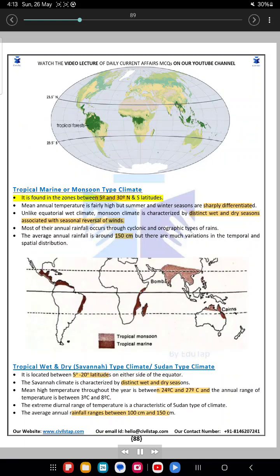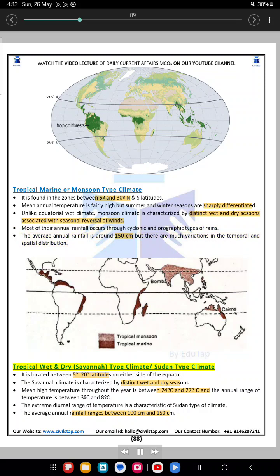Tropical marine or monsoon type climate. It is found in zones between 5 and 30 degrees north and south latitudes. Mean annual temperature is fairly high, but summer and winter seasons are sharply differentiated. Unlike equatorial wet climate, monsoon climate is characterized by distinct wet and dry seasons associated with seasonal reversal of winds. Most of their annual rainfall occurs through cyclonic and orographic types of rains. The average annual rainfall is around 150 centimeters, but there is much variation in the temporal and spatial distribution.